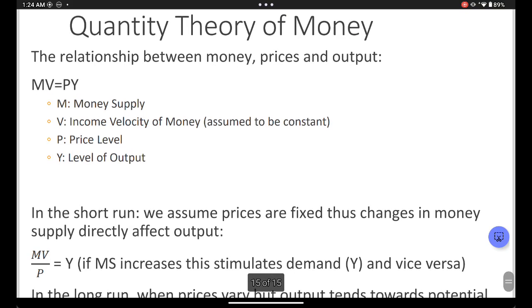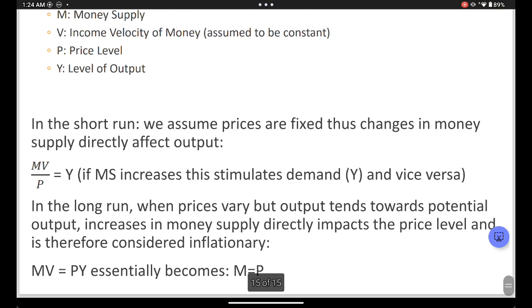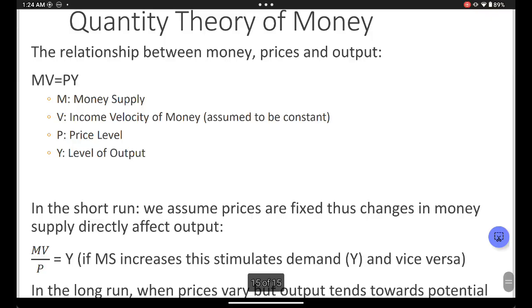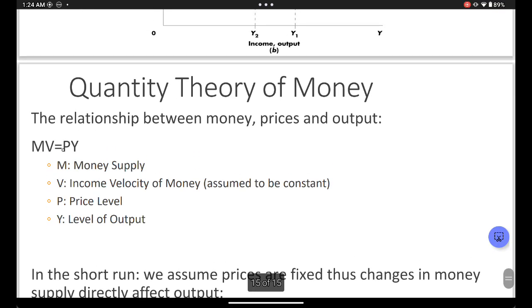Quantity theory of money, what does it say? In the short run, we assume prices are fixed. Because prices are fixed, in our quantity theory of money, the P is going to erase. So what does this mean?